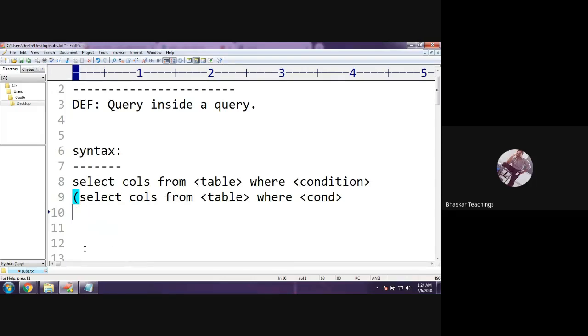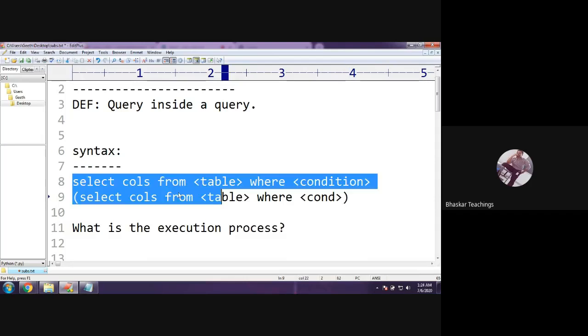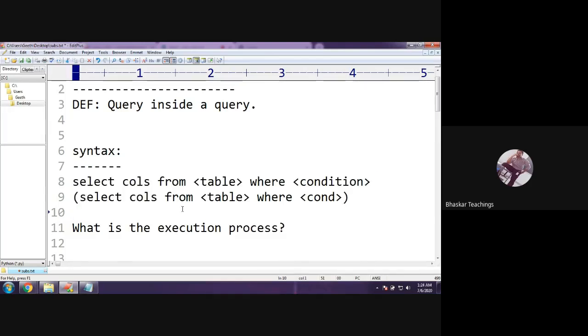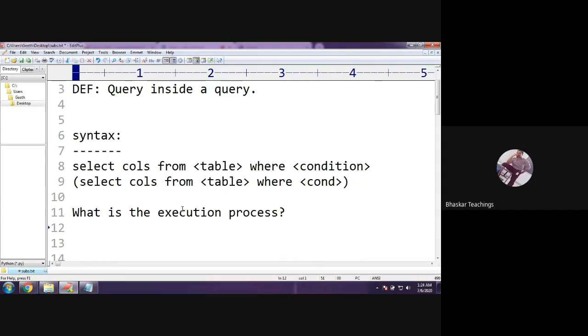And now the next question is, which query will be executing first? We have several queries here, outer queries, inner queries, but which query is going to be executed first? I have an outer query and an inner query, but what is the execution process? The first query or the second query? The answer is, we cannot say, because sometimes the inner query executes first, and sometimes the outer query executes first.